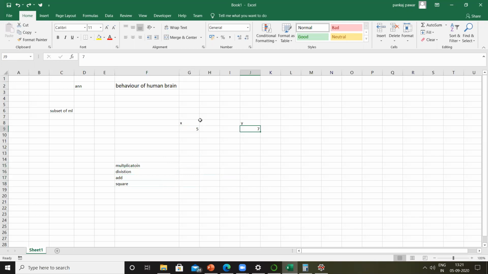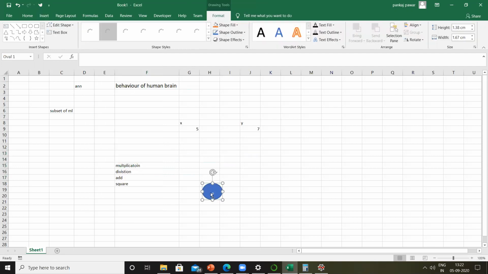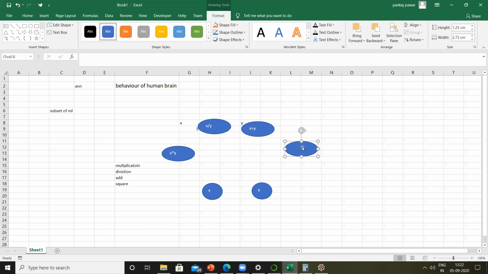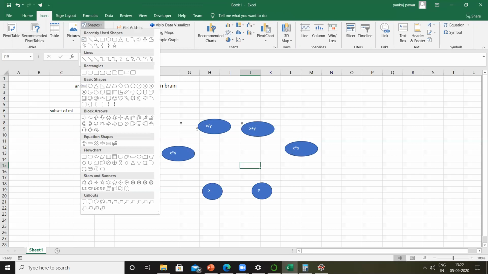But what TensorFlow does is it creates a graph here. So you'll have your graph. This is X, this is Y. This node will indicate X into Y. This will say X divided by Y. This will say X plus Y. And this will say X into X. So X goes here.